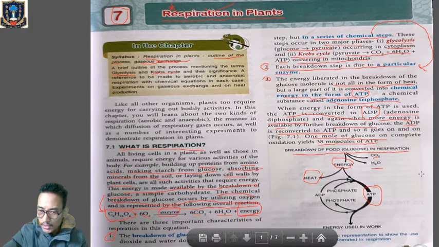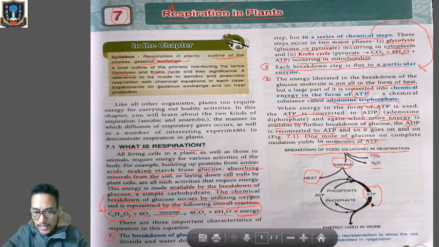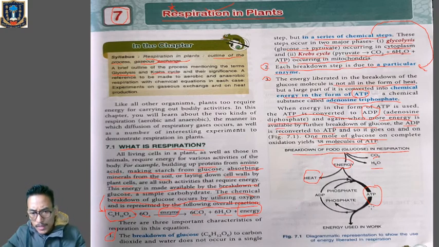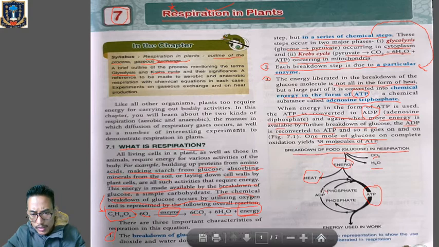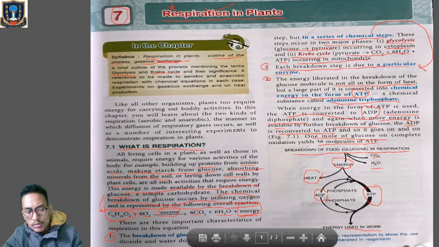ATP. Clear? Whenever we are performing any functions, whenever we are utilizing this ATP, then ATP will be converted into adenosine diphosphate. Remember carefully. Energy used in work. Whenever we are using the energy to perform any metabolic activities, then ATP will be converted into ADP.